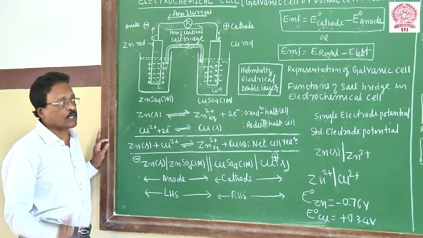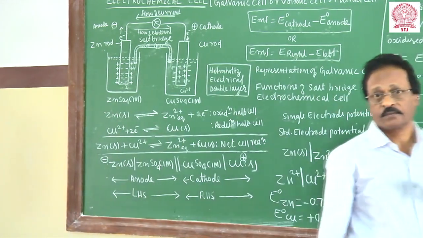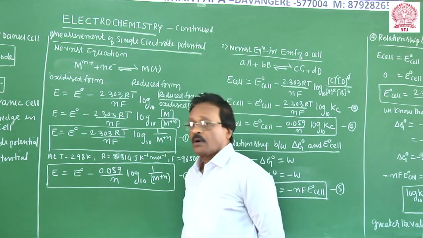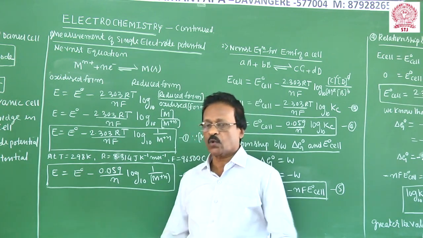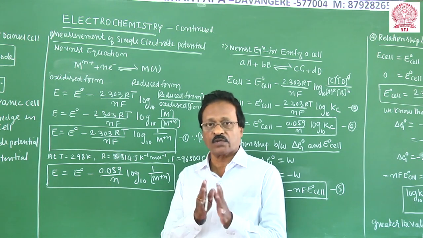Okay friends? Okay. I'll continue. I'll come to another part. Students, I will explain how to measure the single electrode potential. Single electrode potential can be measured by using the Nernst equation.